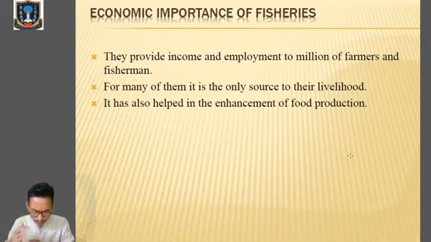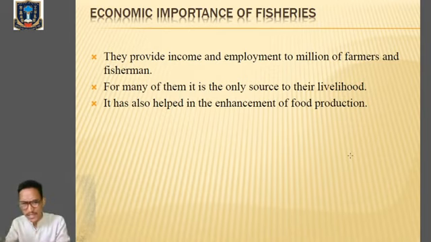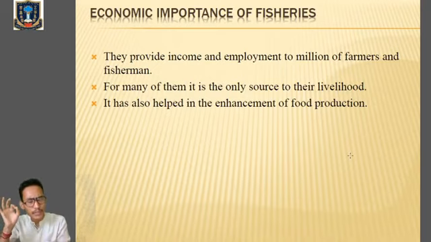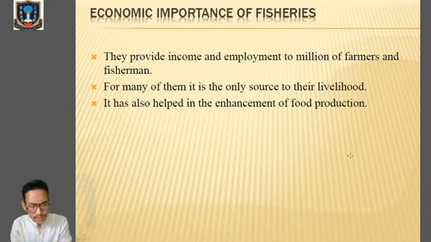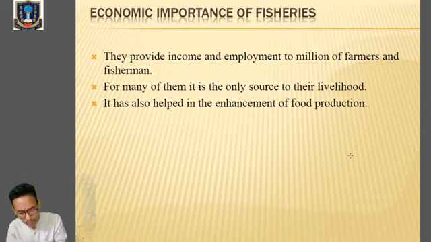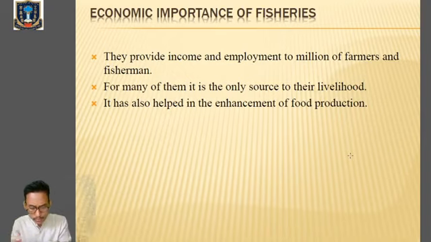Now we'll come to the types of fish farming. For this, kindly go through the book. Just remember the types, no need to go into details, just remember the names. It's on page number 535, types of fish farming. Just remember: number 1, capture fishery; number 2, culture fishery; number 3, marine fishery; and number 4, inland fishery. These are the 4 types of fish farming depending on the nature of sources of fish. So remember capture fishery, culture fishery, and depending on the nature of the water body, we have marine fishery and inland fishery. Just remember the names only.